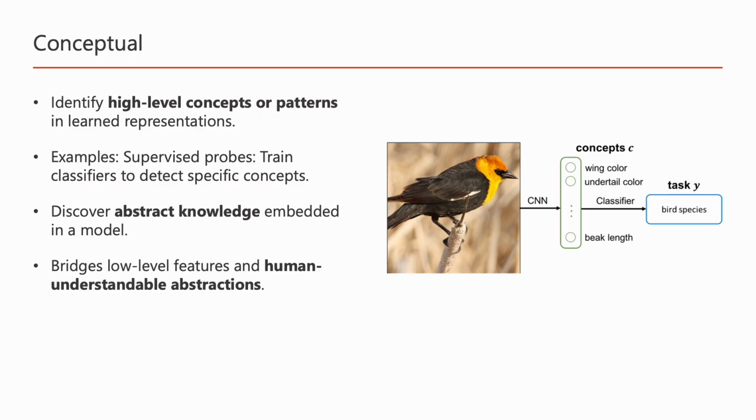And this allows us to understand why we think this is, for example, a certain species. The challenge here is that we usually need some kind of supervision on these concepts to be able to learn these concepts for new images or new data points. But overall, this is a very nice way of learning abstract knowledge that is embedded in our model, meaning that we are able to understand the internal processes of the network to some degree.